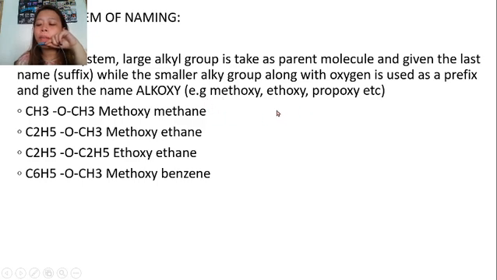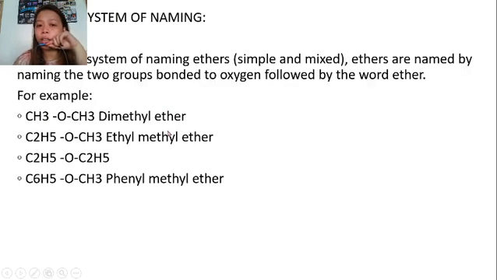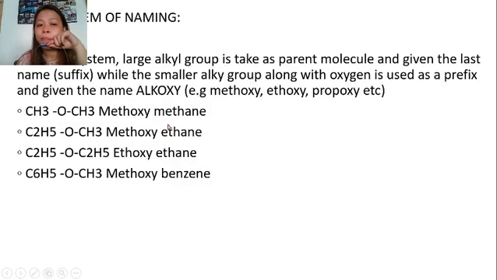In our chemical formula, the oxygen in the middle is automatically an ether. In the common system we have dimethyl ether, but for IUPAC you have alkoxy: the alkyl group plus the oxy. So, we have methoxy, ethoxy, propoxy.